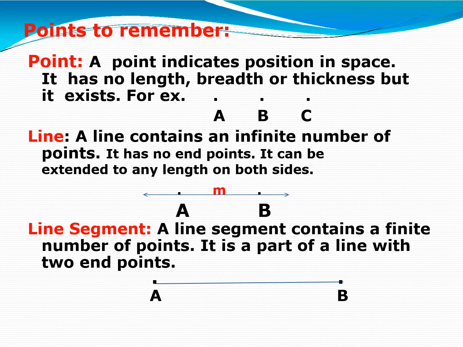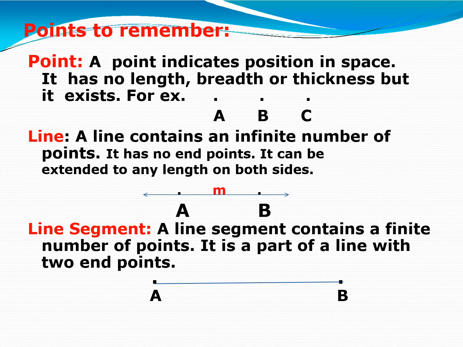Next, line. A line contains an infinite number of points. It has no end points. It can be extended to any length on both sides. Means the arrows at the ends of a given line indicates that it has no beginning or end. That is, line extends in both directions. Here line AB or line BA, you can read it as. We denote line by capital letters also or by single small letter also. We can also name and read by single small letter line M.